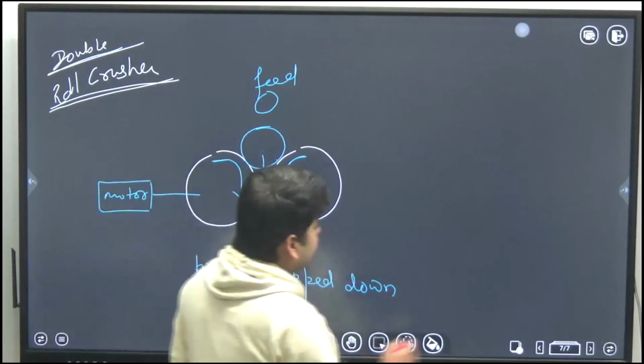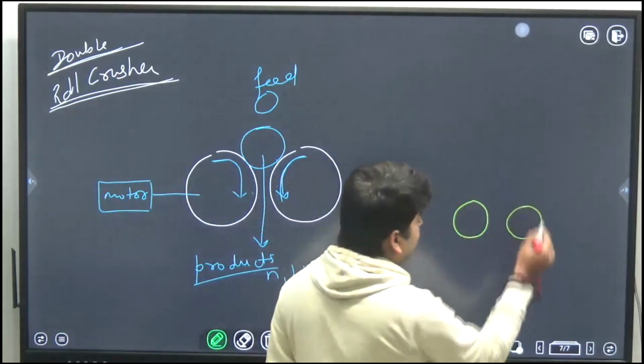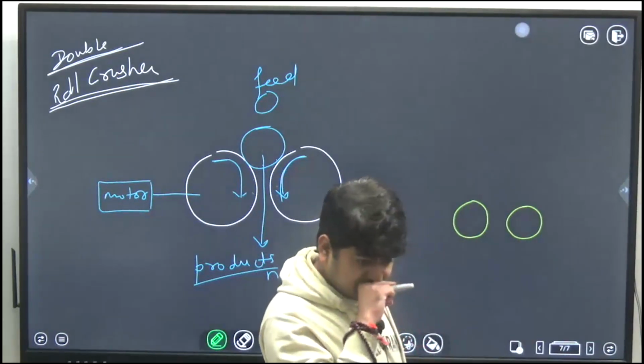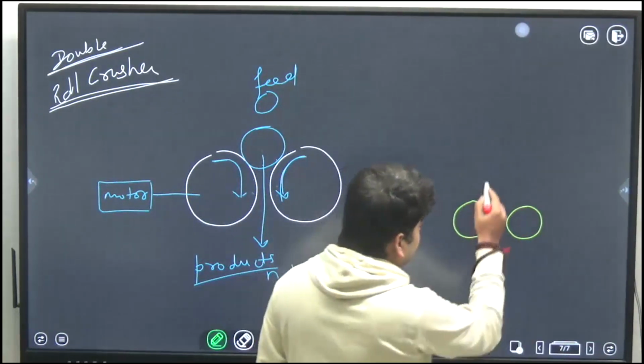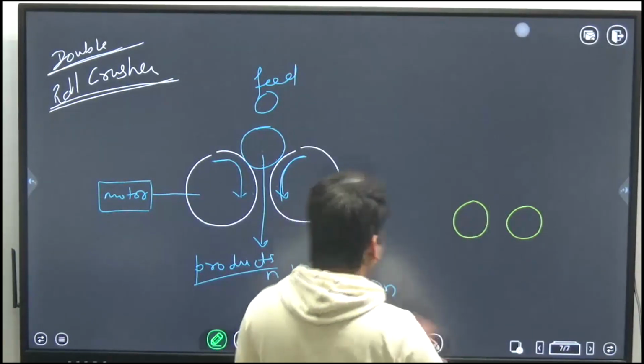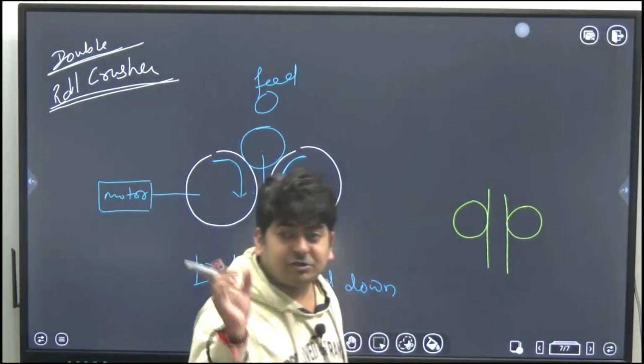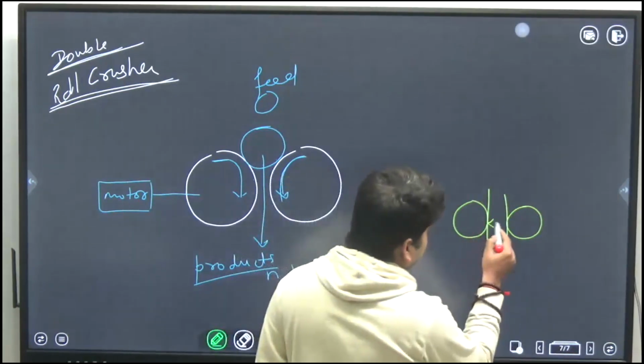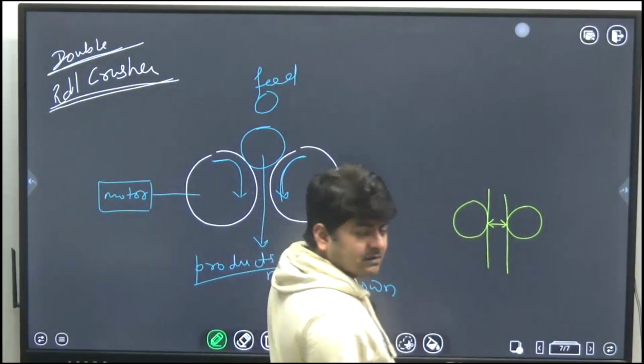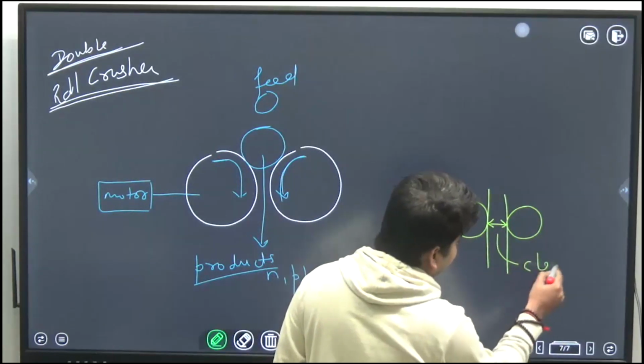One thing should be clear to all of you when we talk about these double rolls: if you draw the vertical tangents of these rolls, the shortest distance between those two tangents is called the clearance.